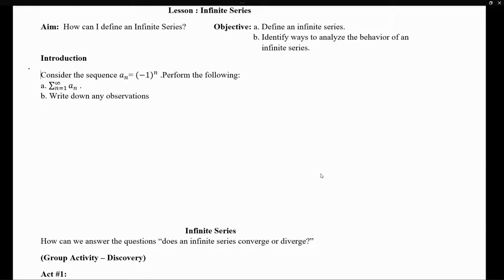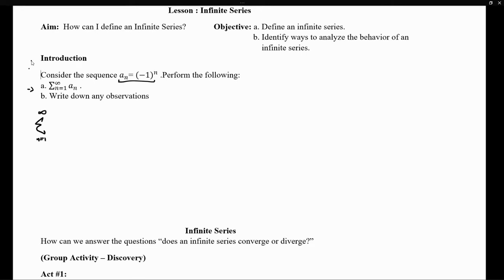Welcome. In this video, we will talk about infinite series. We'll start by taking a look at this small introduction question. Let's consider this infinite sequence, a of n equals (-1) to the n. And we're going to start by finding the following sum. We want to find an infinite sum.